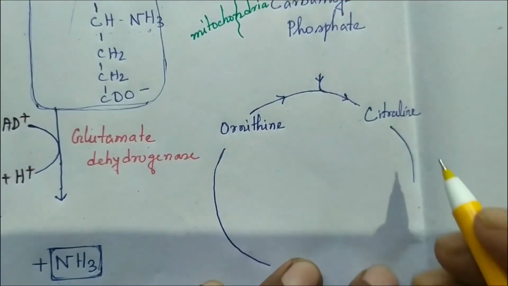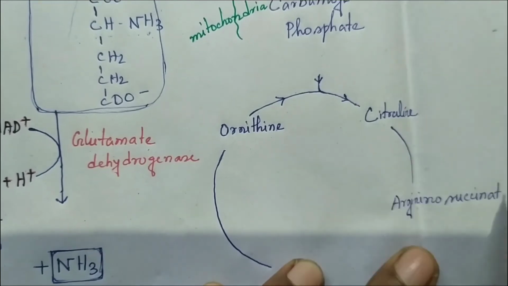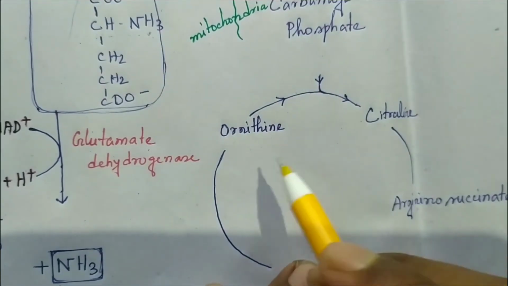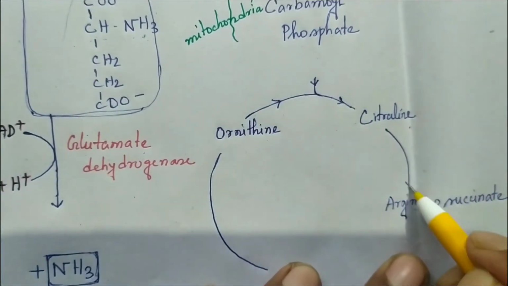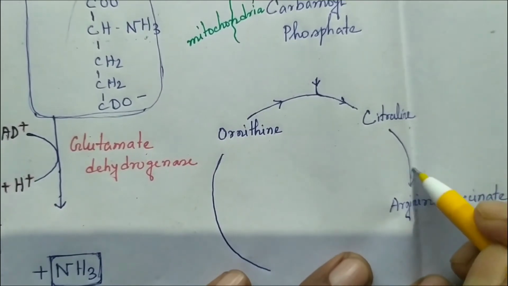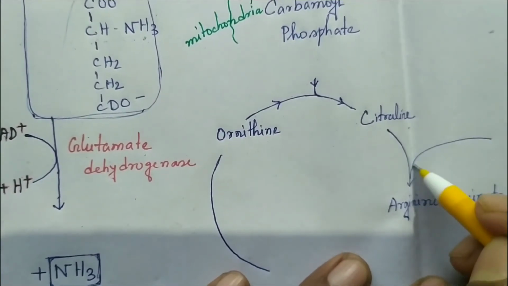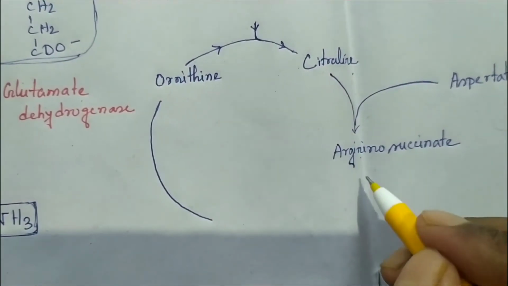So what happens? Ornithine with carbamyl phosphate will be converted into citrulline. Citrulline will be converted into arginosuccinate, and in that process aspartate is also needed. The arginosuccinate will be converted into arginine and fumarate.